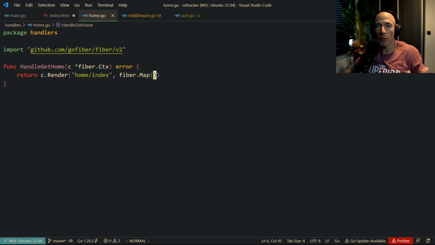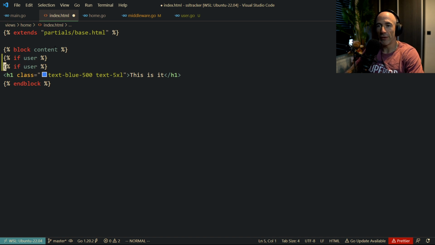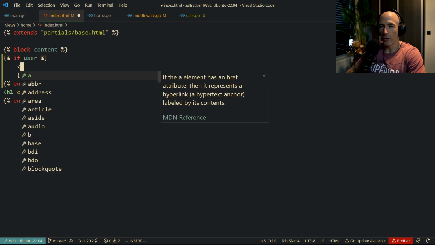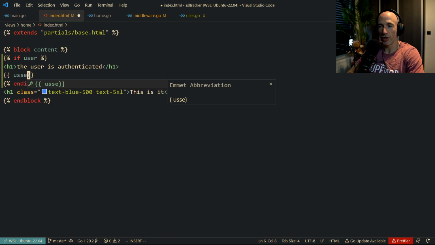That's important. But Fiber is going to automatically pass our user into our views, which is amazing. So you could make some middleware with some helper functions, and it's going to inject that automatically for you. It's amazing. So what you can do is basically here, if user, let's make an end if here, just like that. Then we can actually do something like, I don't know, h1, the user is authenticated, right? And then we can do user.email or something, right? Just like that, and if. And let's make it a little bit more clean, like this, right?